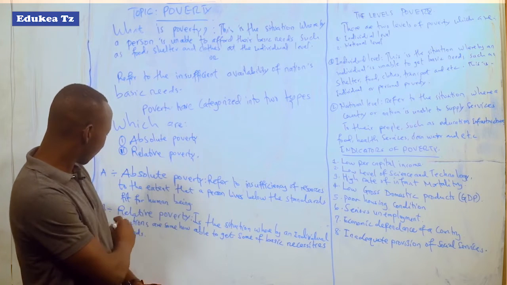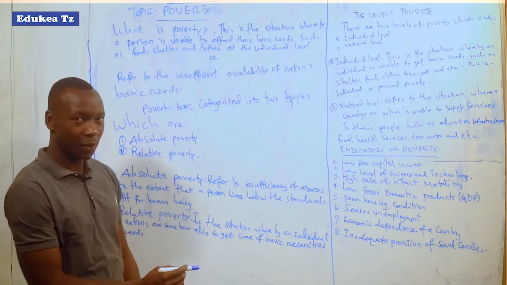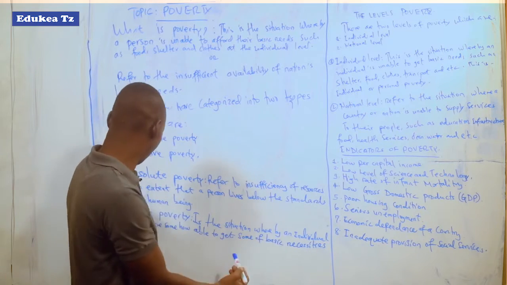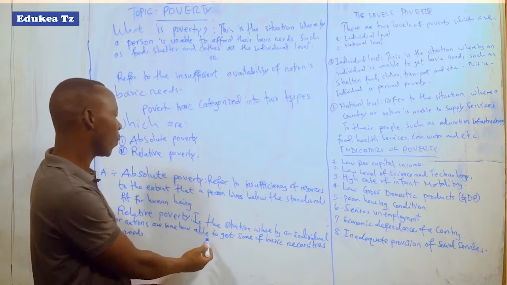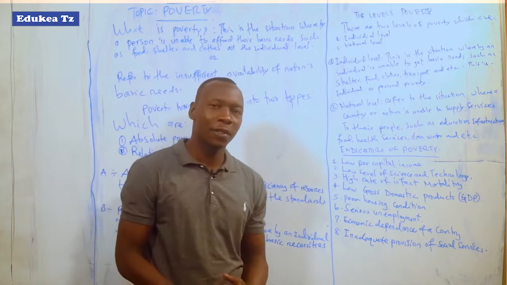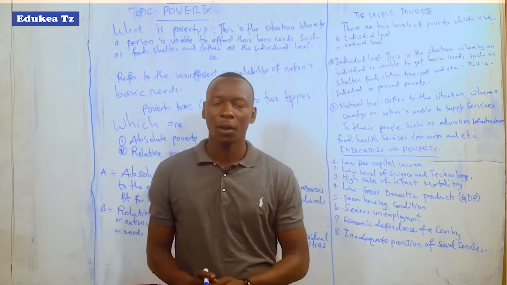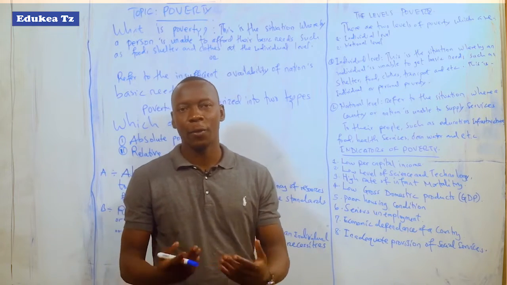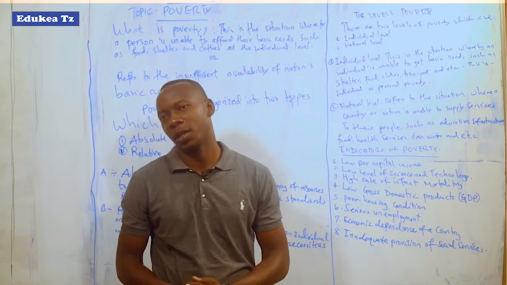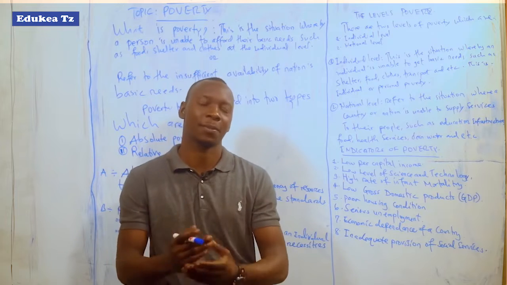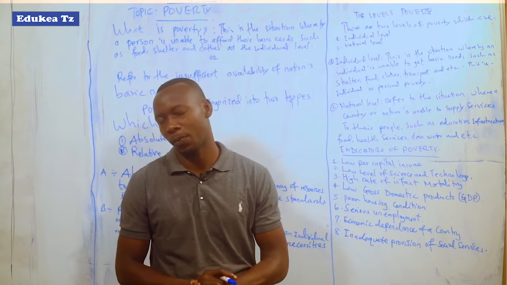Then another type is relative poverty. When you talk about relative poverty, it is a situation whereby an individual or a nation is somehow able to get some of their basic needs. This means that these types explain the way a person is unable to get the basic needs, but not to the maximum, it is to the minimum.